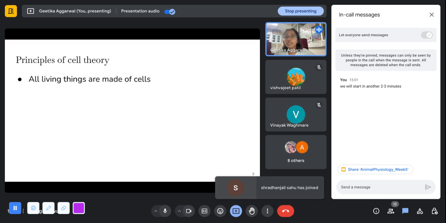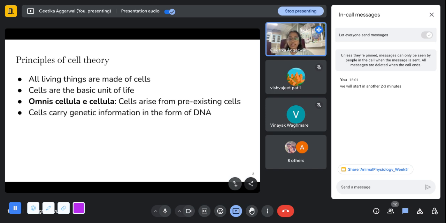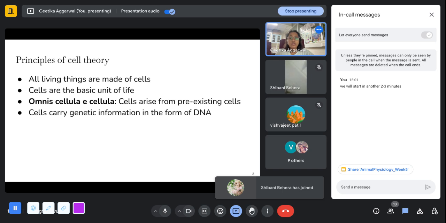Okay, so some principles of cell theory are very simple: that all living things are made up of cells. So basically, cell is the fundamental unit of life. Another one is the same thing said in other words, cell is the basic unit of life. If all living things are made up of cells, then of course, cell would be the basic or the fundamental unit of life. Third one, as Vishwajit said, cells arise from pre-existing cells. This is also called omnis cellula e cellula, which basically means cells arise from pre-existing cells. And the last but not the least is that these cells carry some sort of genetic information in the form of DNA. So these are some basic principles of cell theory.